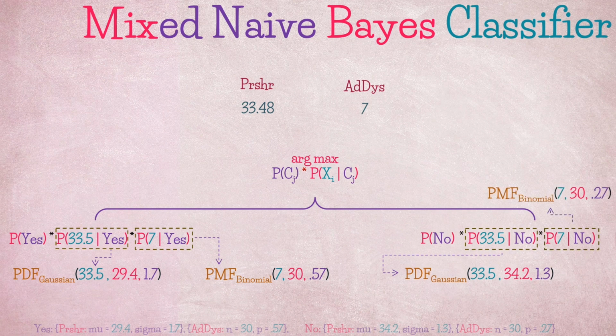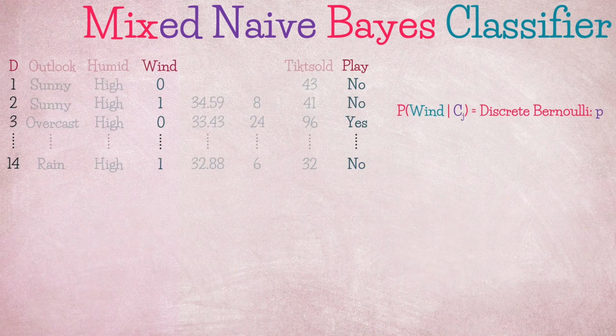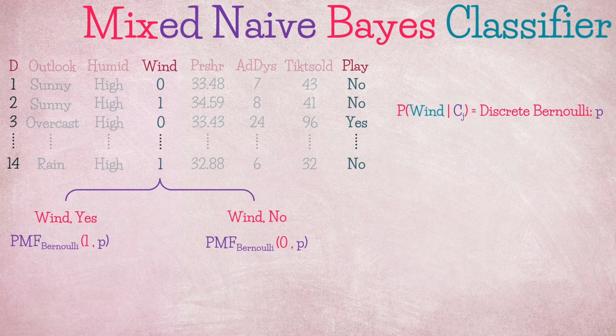That's pretty much it. If you expand our example to include all the features we have just discussed, it will follow the same concept, deriving P(x | c) following the assumed distribution, then maximizing P(c, x). For the discrete Bernoulli distribution, the probability of non-occurrence is accounted for when computing P(c | x). For example, for the feature wind, we will account for the non-occurrence of zeros when calculating P(c, e). So if it is 1, then p is simply the probability of success, and when it is 0, it is the complement. This is because only the Bernoulli model models the absence of a feature explicitly.